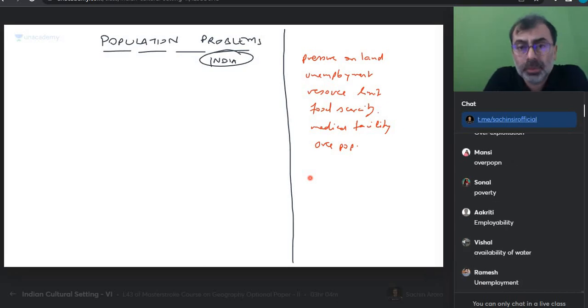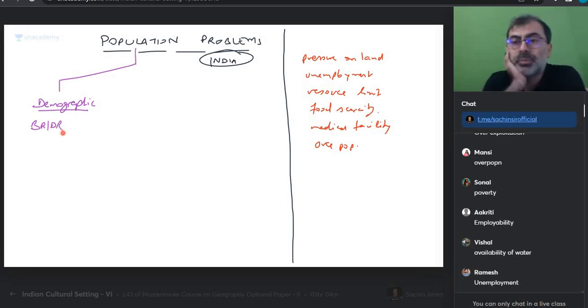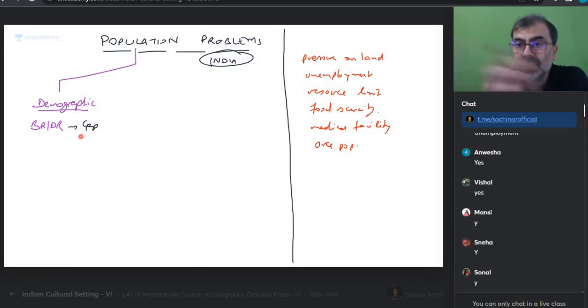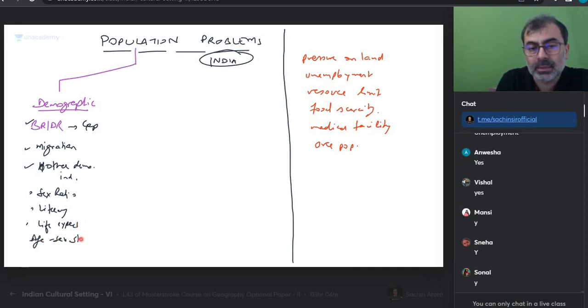Now you want to know how these people were writing the mains examination, how they are able to access quick points. So first thing is, moment they would look at this, they would say demographic. Problems related to birth rate and death rate. Do we have problems related to birth rate and death rate? Can I say the gap is still there? So that is the problem with India, a prolonged stage in transition. Do you get that? They will say problems related to migration, problems related to health indicators or other demographic indicators like sex ratio, literacy, life expectancy, or the age sex structure. True or not? Does it make sense?